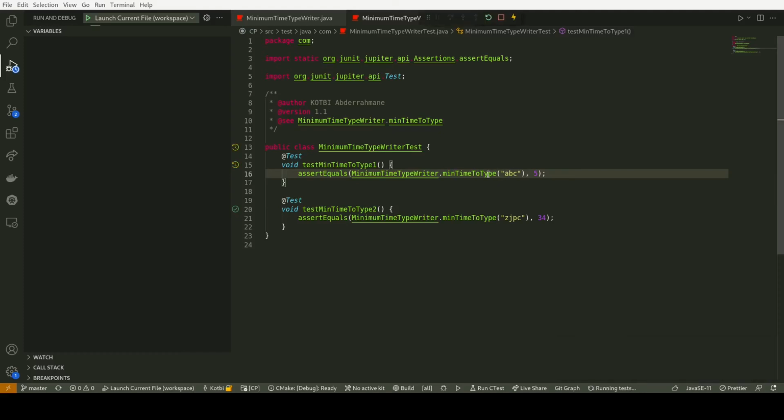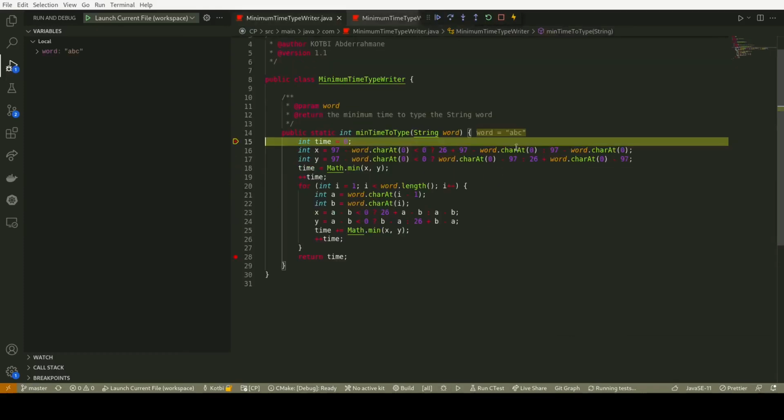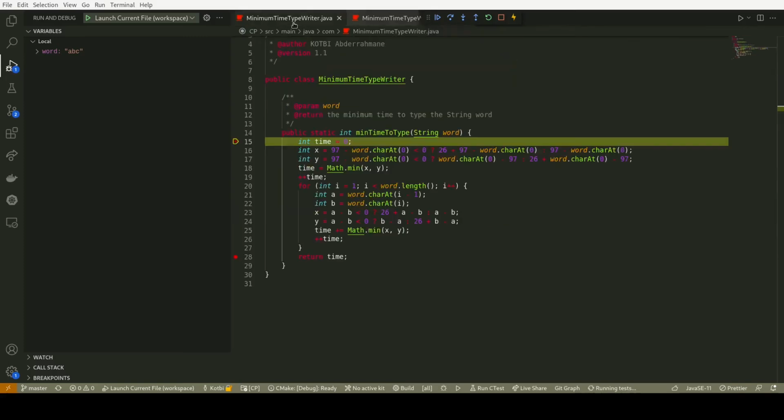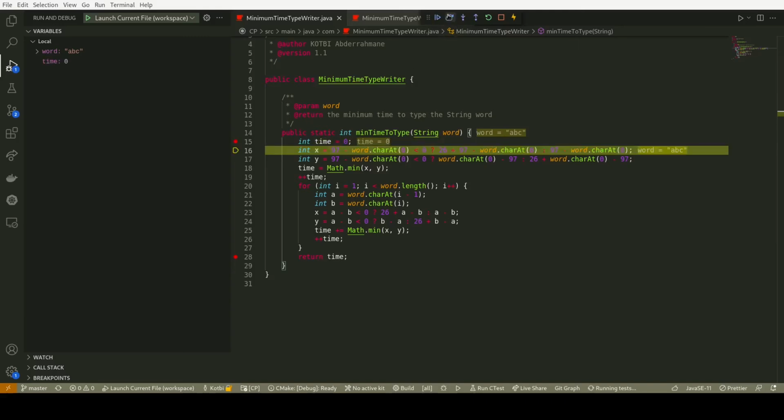In this case, we are given the word, which is ABC, and the final result that we are expecting to find by the end of this method is 5. So let us see if exactly this is what's going to happen. The first thing that we have in this line is defining the variable time, and next the thing that we are going to do is count.